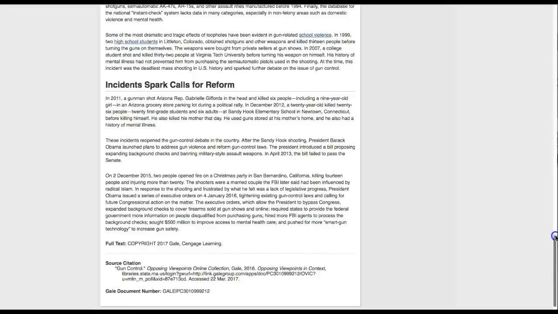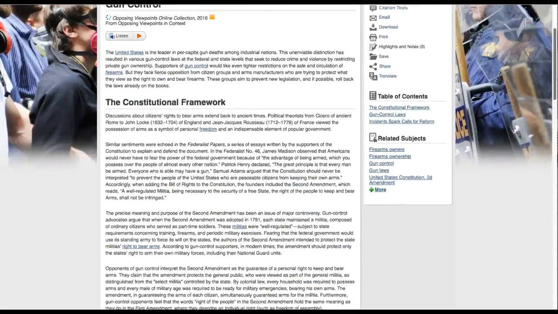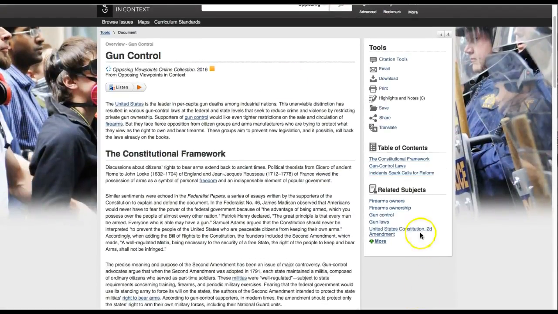And I am going to go out of here. You can read through it and see if there's anything else that appeals to you. On the right, you'll notice related subjects. This is also helpful. These are a little bit broad as well, but if you decide you're getting interested in the Second Amendment and gun control laws, you might want to go there and explore that a little bit further. I'm going to go back to the main search results here. If I click topic, that takes me back.